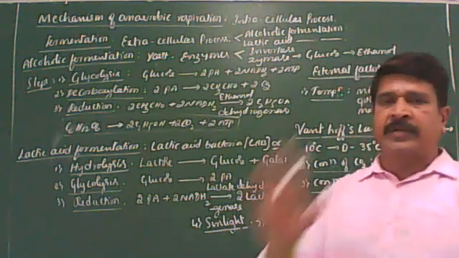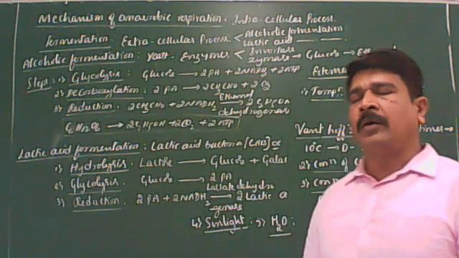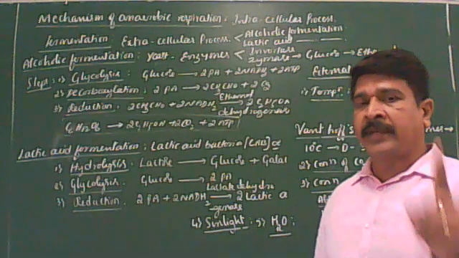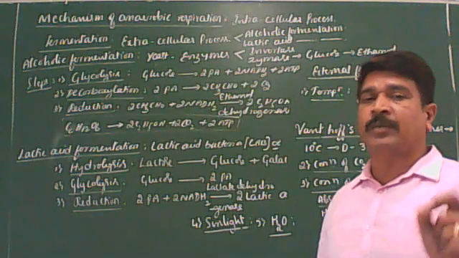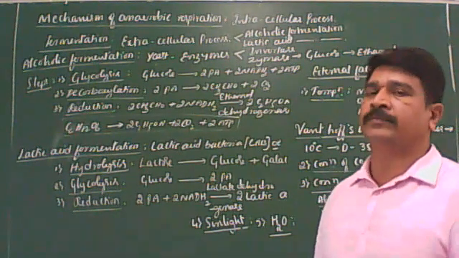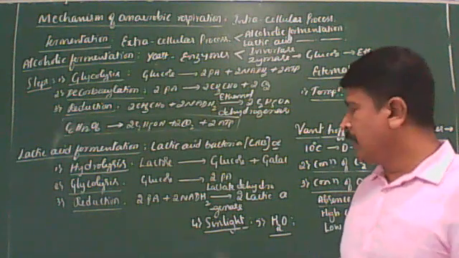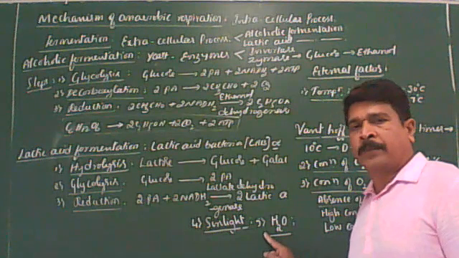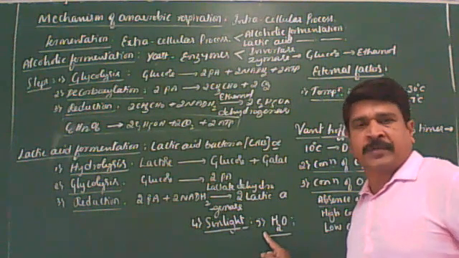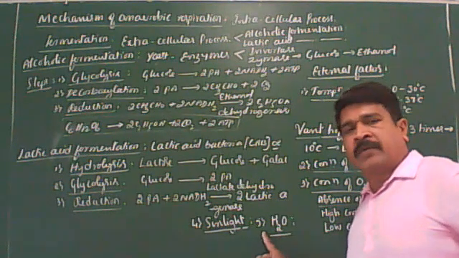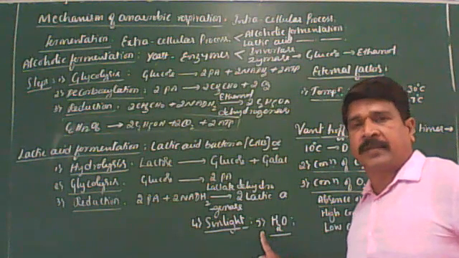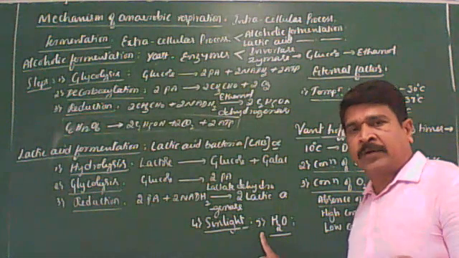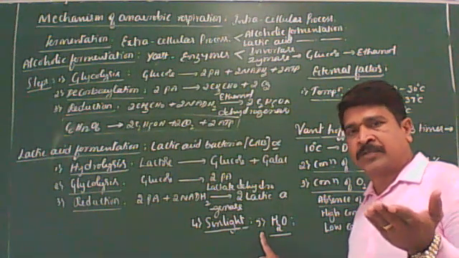Krebs cycle also, 10 steps we have discussed. All are enzymatic. For the activation of the enzymes, a sufficient amount of water is also required. Remember this, students. Hence, proper supply of water to the plants increases the rate of respiration.